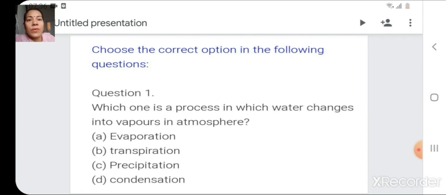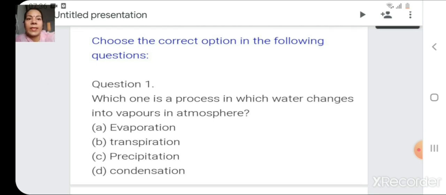So the first question which is taken here is, which one is a process in which water changes into vapors in atmosphere? So the four options are evaporation, transpiration, precipitation, and condensation. Children, you are studying this particular topic since your grade 5 or class 5. So I think you all should be able to answer this question.